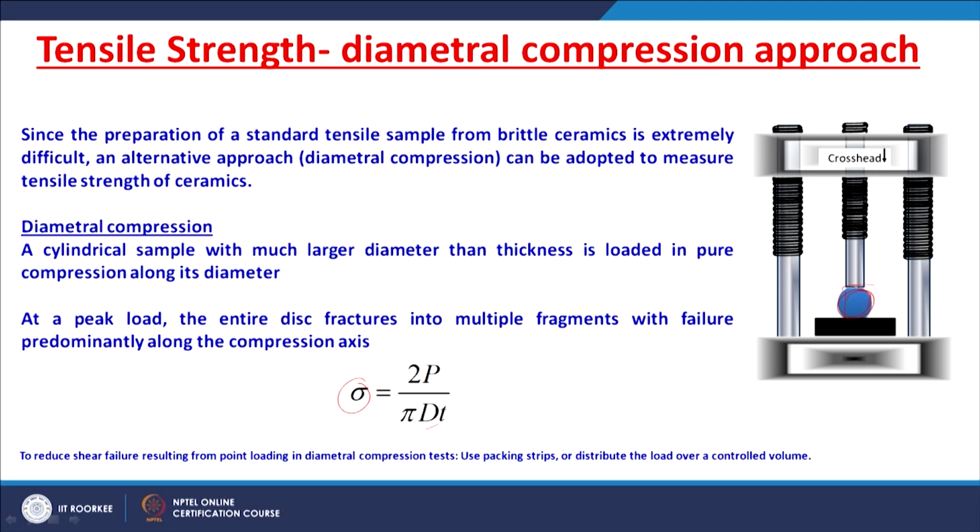So, strength can be measured in a diametral compression way also. This strength is a tensile strength actually, right.